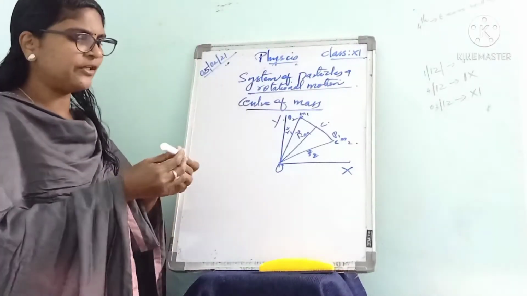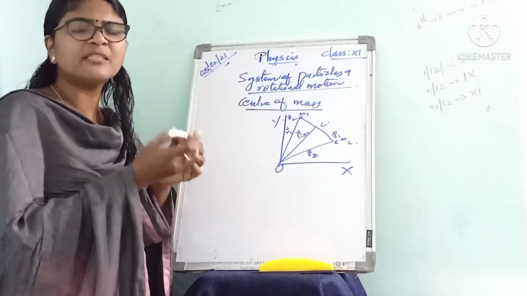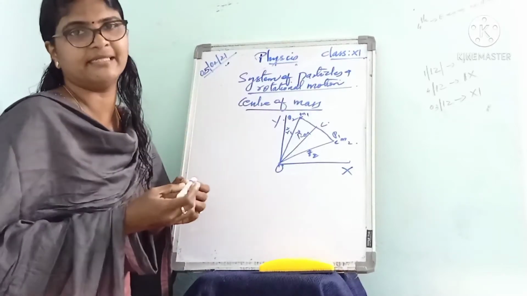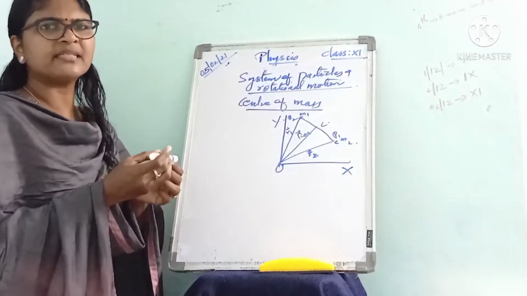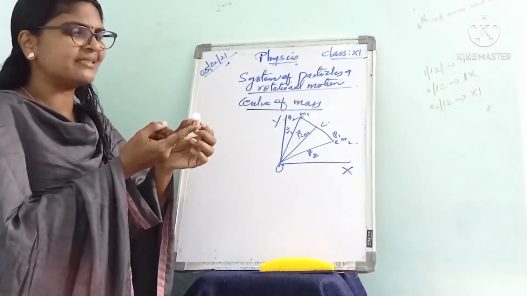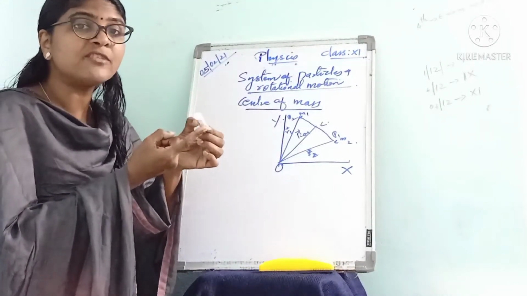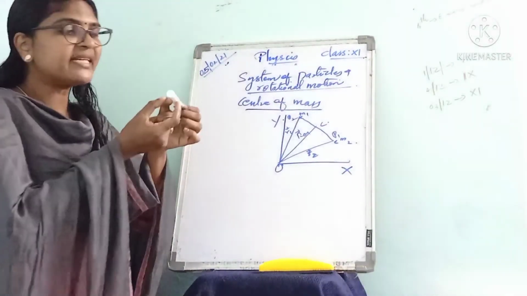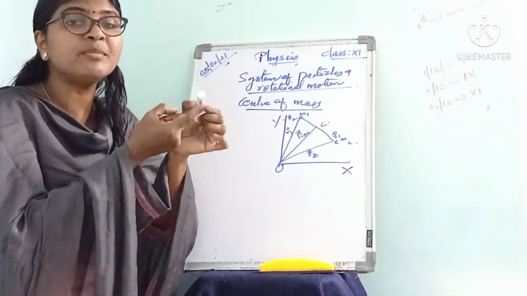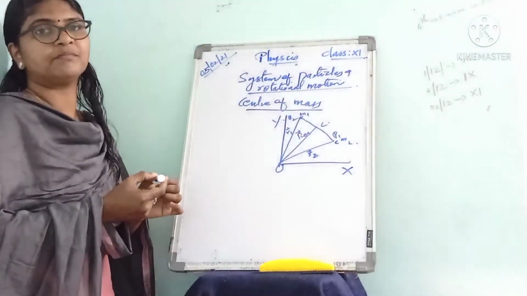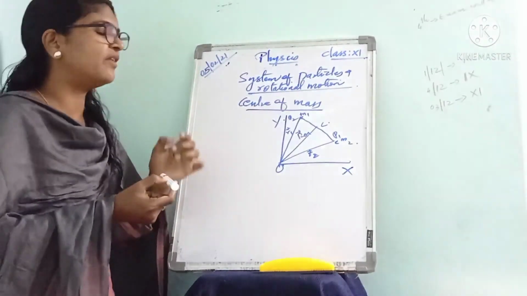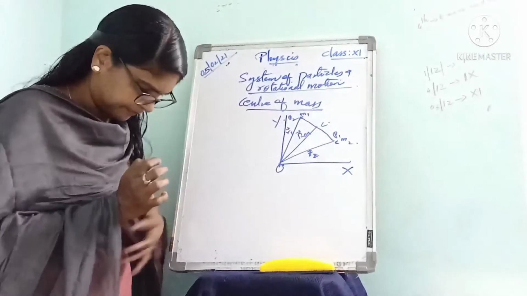Suppose this pen. Actually this pen consists of a large number of particles. If we can balance the pen with this finger at any point, that point is the center of mass, where the whole mass of the pen is assumed to be concentrated. That point is called the center of mass.